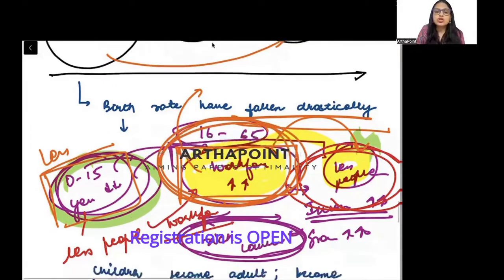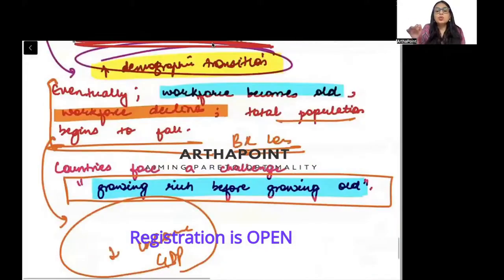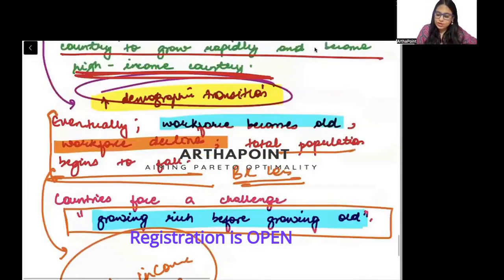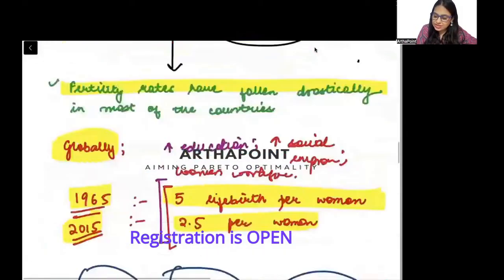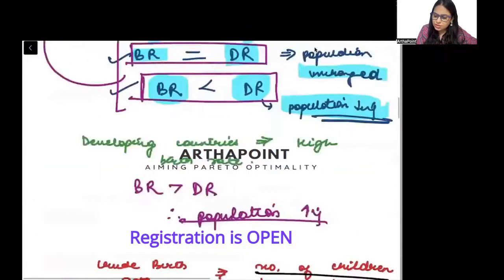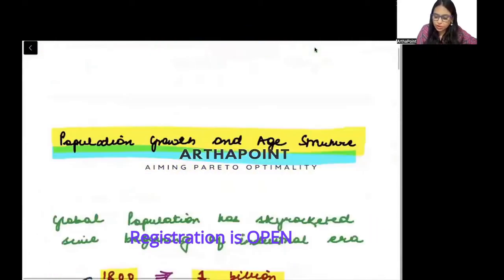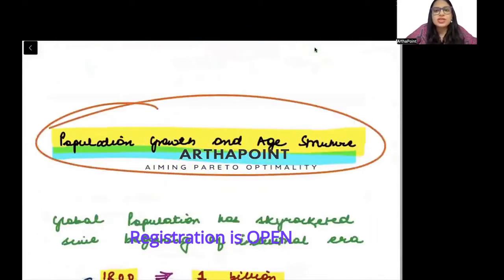So you need to ensure that you become rich before you grow old, right? And this is a challenge which is faced by the majority of the economies which are in the process of demographic transition, right? Okay beta, so this was your next key similarity difference point: population growth and age structure.